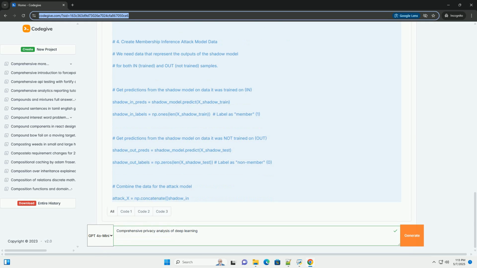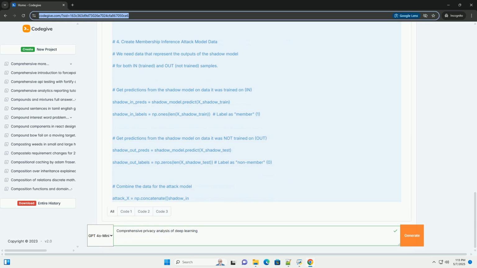Techniques: suppression, removing specific data points, for example names and addresses. Generalization, replacing specific values with broader categories, for example replacing an exact age with an age range. Perturbation, adding noise to the data, for example adding random noise to numerical values.